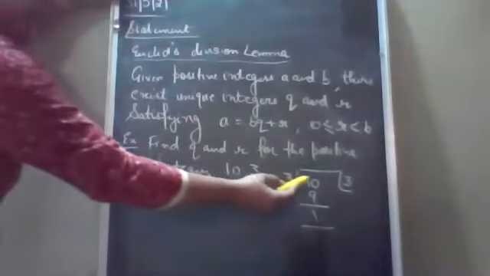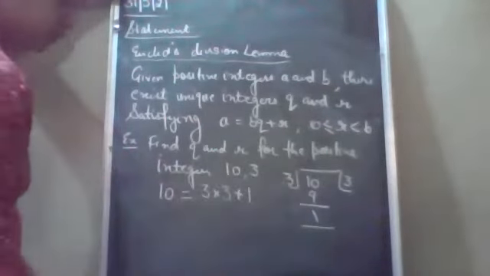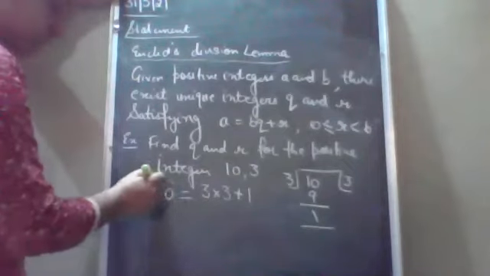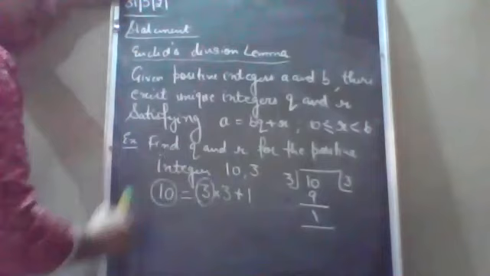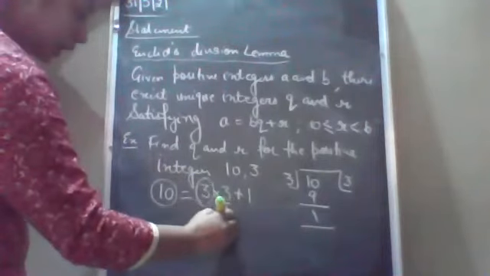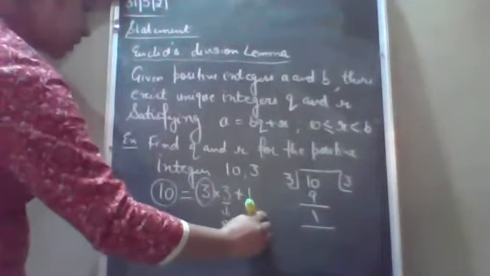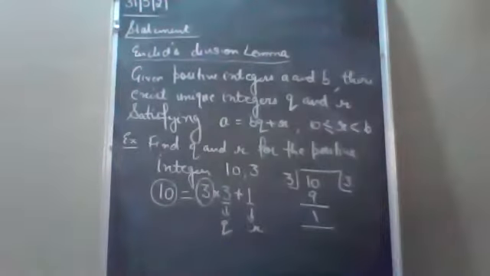So 10 is equal to 3 into 3 plus 1. So here for the positive integers A and B, the value of Q is 3 and the value of R is 1. These are for 1 mark questions.